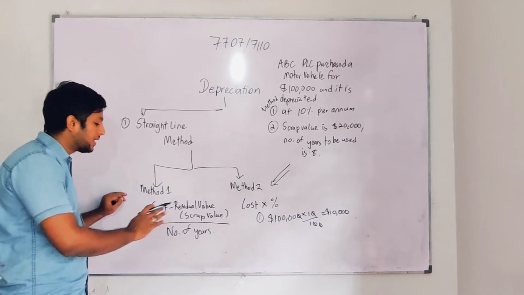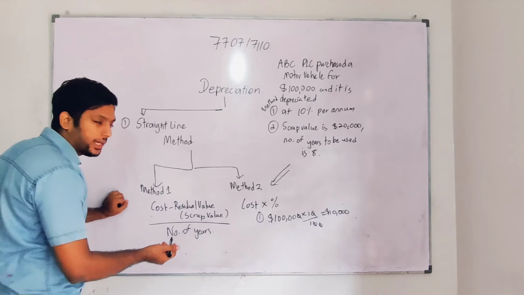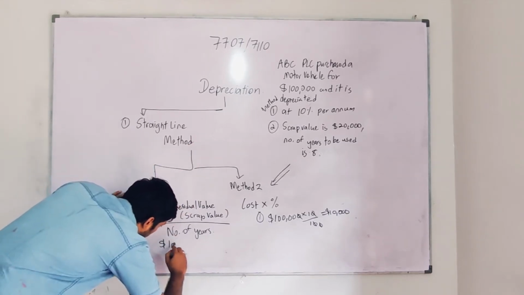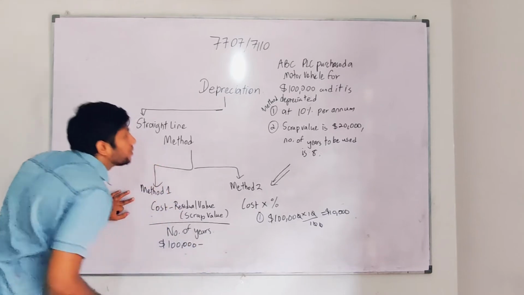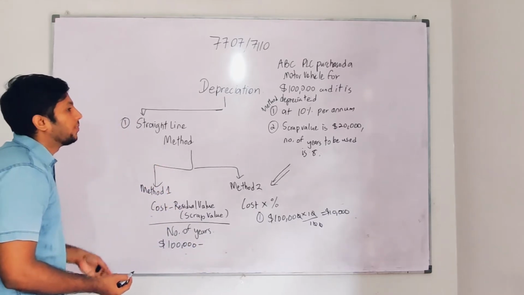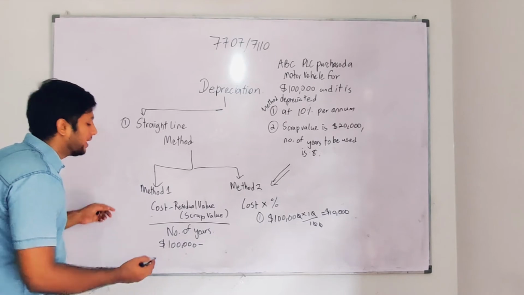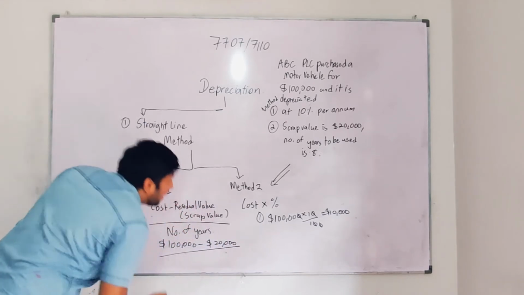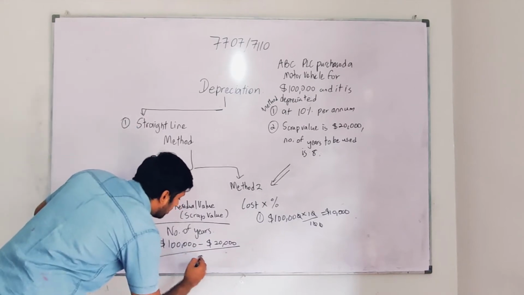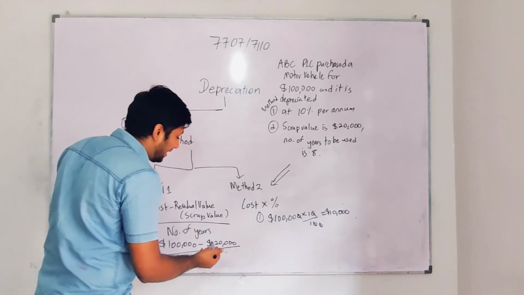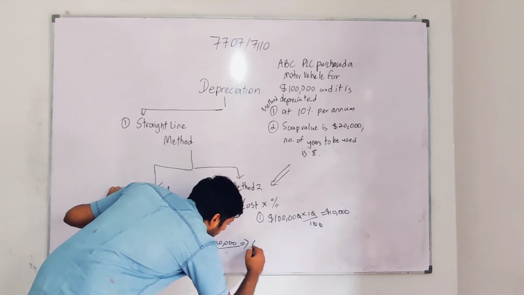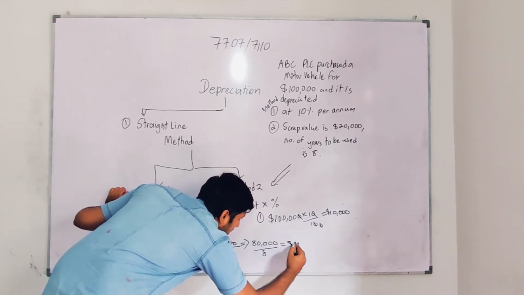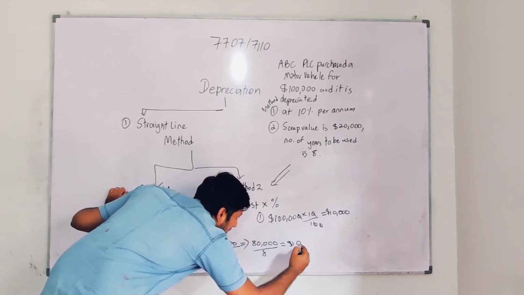I'm going to teach you how it works when it comes to cost minus residual value divided by number of years. How much have they given as cost? 100,000. So 100,000 minus, what is my residual value? My residual value is 20,000. So I'm going to deduct 20,000 and divide it by the number of years, 8. So 100,000 minus 20,000 is 80,000. 80,000 divided by 8 will give you 10,000. Now you see, I got the same value, but I used different ways.